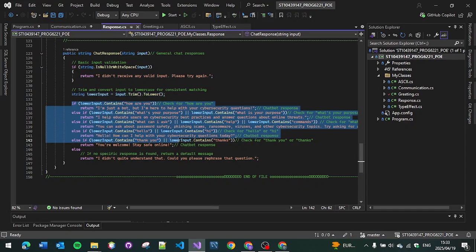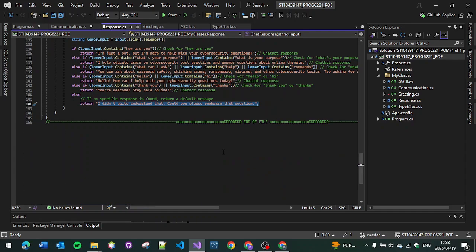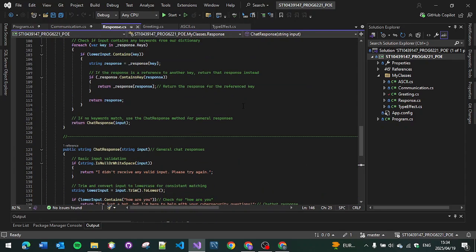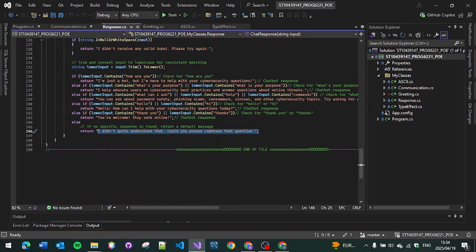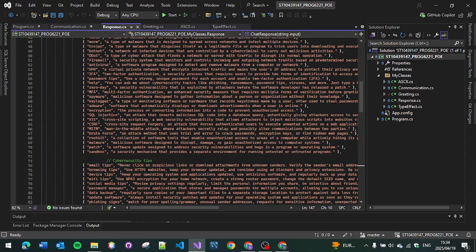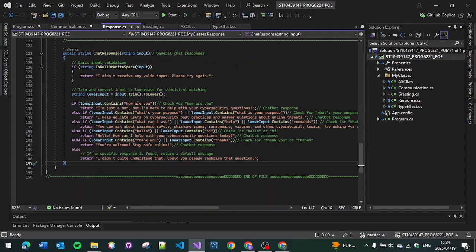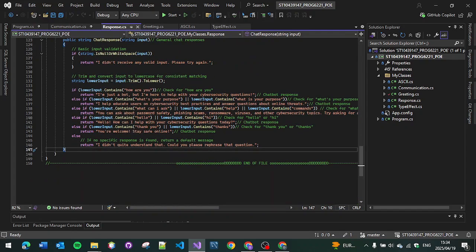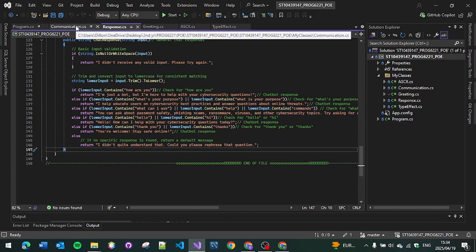Basic responses from the user with the AI bot, the chat bot, and then this is when it doesn't understand. Let's say you enter a random number, it's not going to understand the question, so now it's going to ask, can you please rephrase that, or these are not mentioned at all, so then it's going to ask you to rephrase that so it can actually help you.